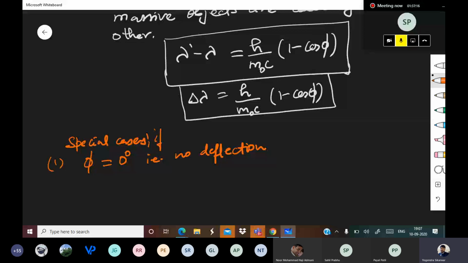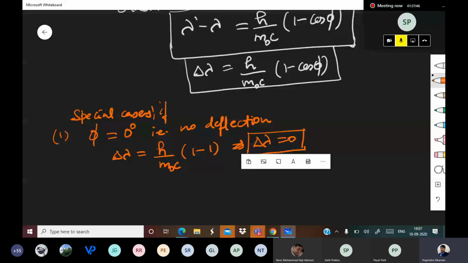So in that case, delta lambda is equal to h upon m naught c into 1 minus 1, so delta lambda is equal to 0. So the wavelength initially and the wavelength later are the same. So basically the Compton effect will not be observed.